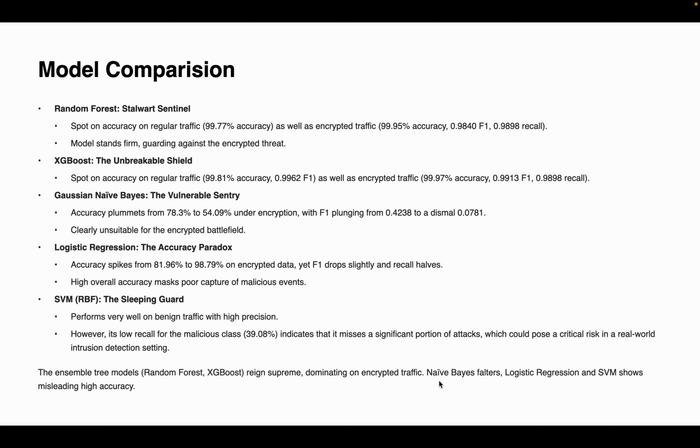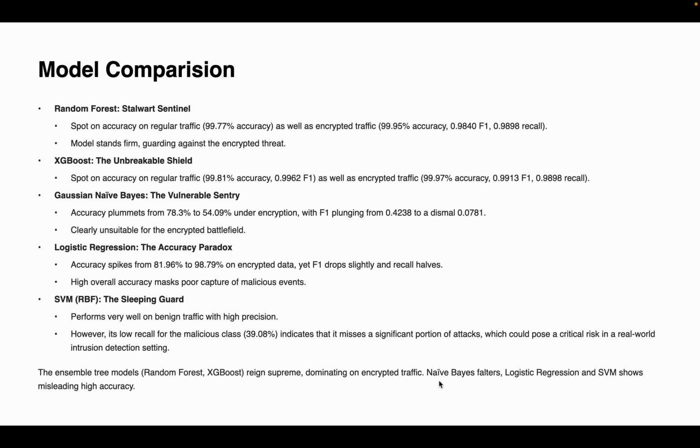If we compare all the models and summarize the performances, random forest was reliable, interpretable, and extremely accurate, especially on the encrypted data. XGBoost is the unbreakable shield that emerged as the strongest, delivering near perfect results on all metrics. Naive Bayes mainly struggled, especially with encrypted data. Accuracy and F1 dropped significantly.